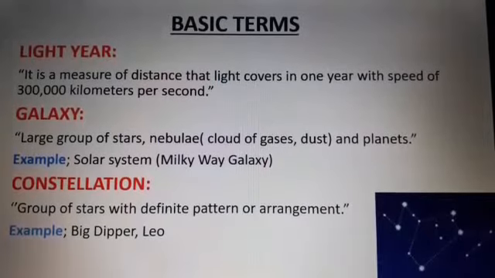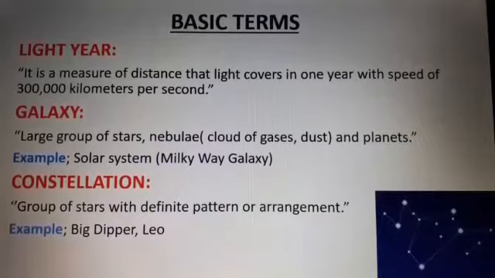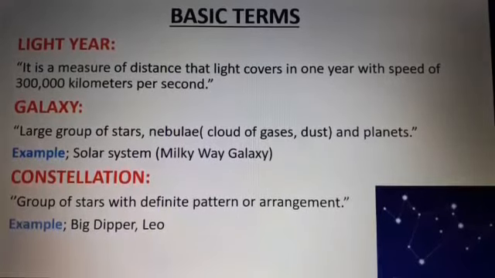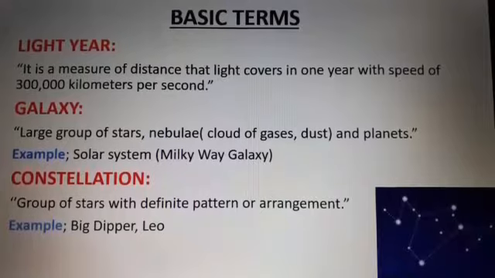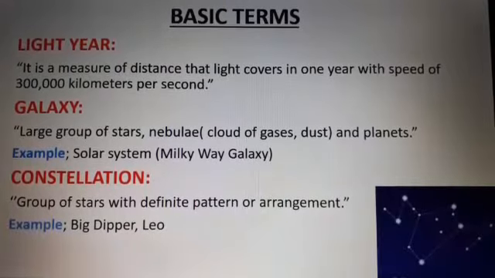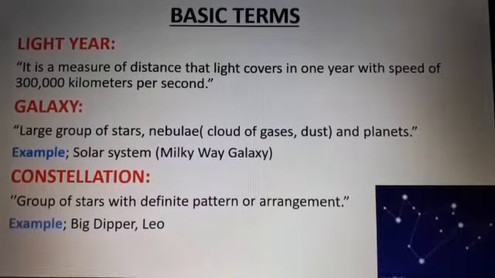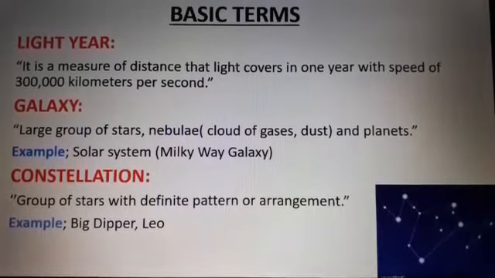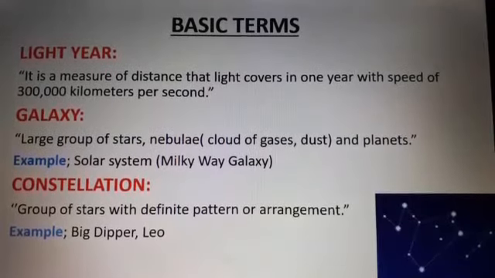Light year. A light year is a measure of distance that light covers in 1 year with a speed of 300,000 kilometers per second. Galaxy. A galaxy is a very large group of stars, nebulae, which is a cloud of gas and dust in the outer space, and planets. A galaxy may contain billions of stars. Example, our solar system is a part of the Milky Way galaxy.